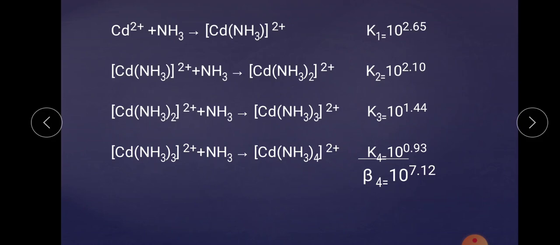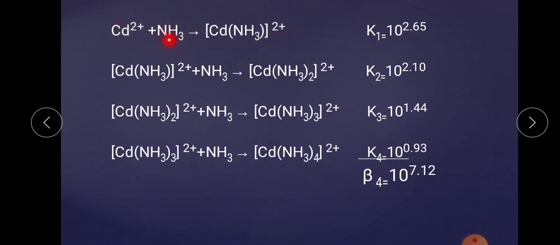Now, in this cadmium complex, two stability constants have been given. These are the stepwise stability constant, and this is the overall stability constant. By this example you can clear the concept. This is the first complex.